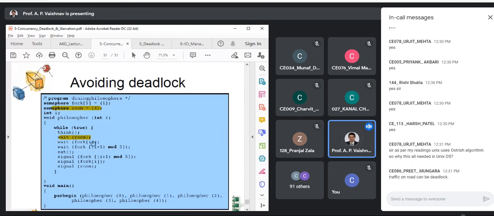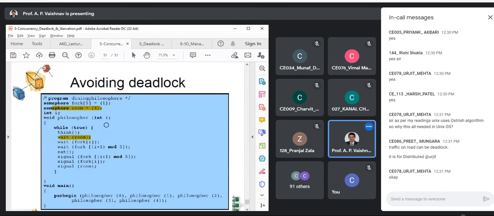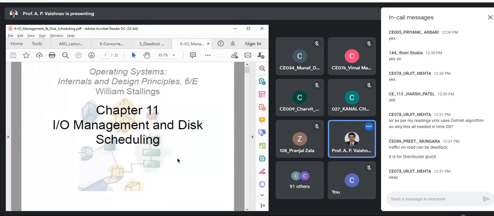Okay, ostrich algorithm, Unix uses. So why is all this needed in the Unix OS? Yes, ostrich is one of the approaches it is using, but we should know the basics, and that is why we are covering all these concepts. Yes, it is for distributed systems. That's correct. That is why I said it is one of the approaches. Yes. So let us move now to the next topic.